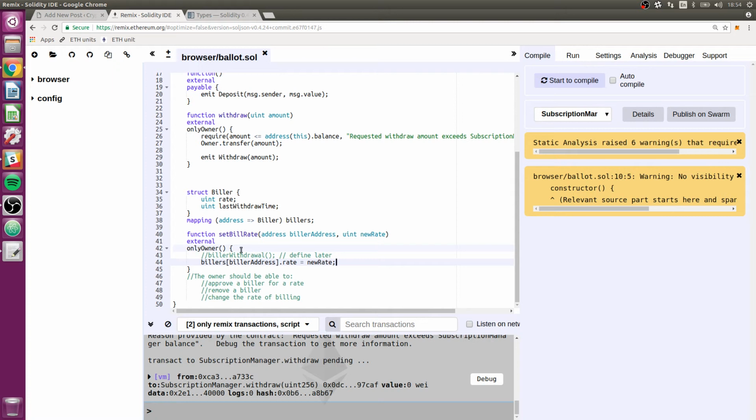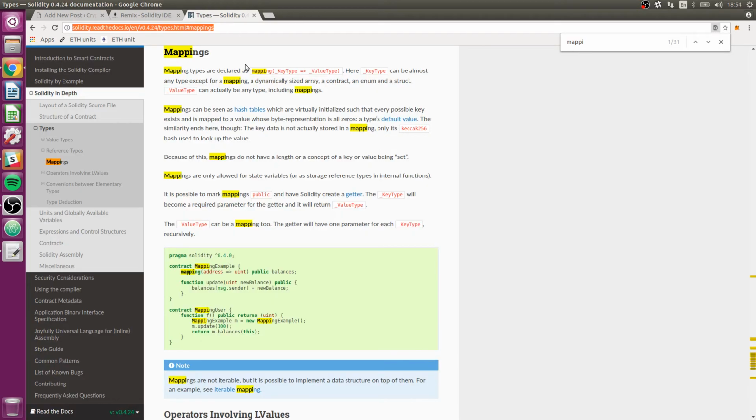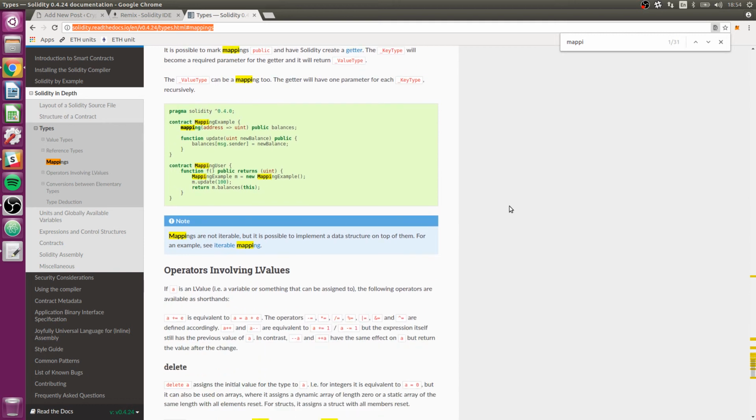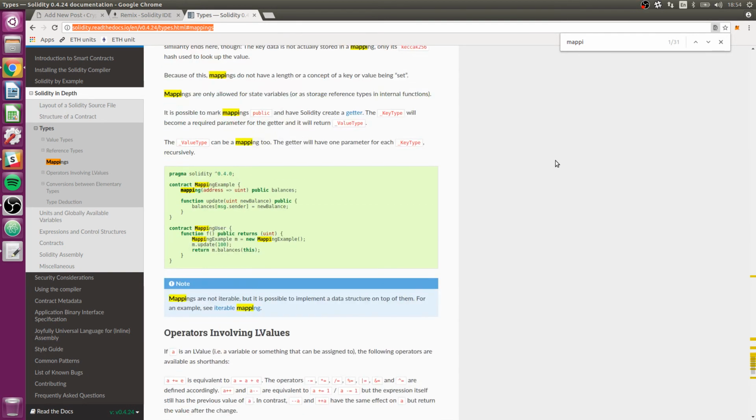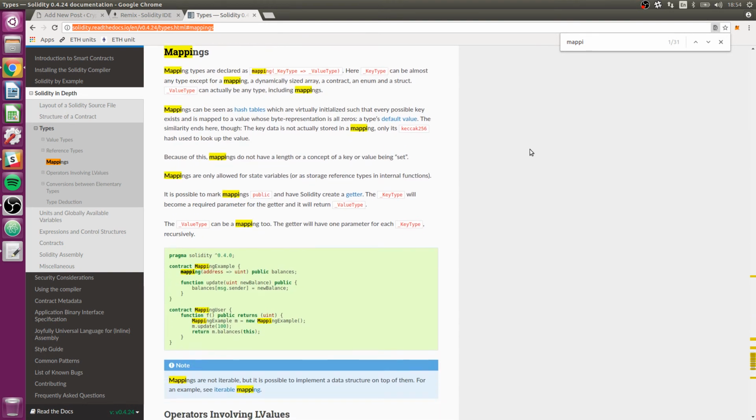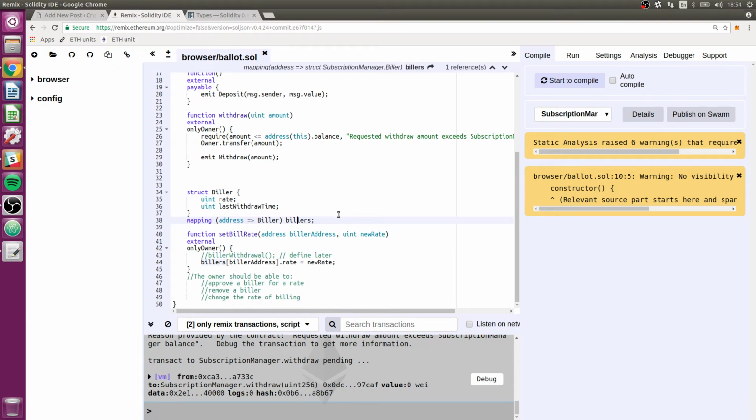So we now have a way to populate our billers mapping. The way that mappings work, and I would encourage you to read through the documentation on mappings because it's a little weird and confusing, is this: as far as your Solidity code is concerned, when you create a mapping, address is our key type.